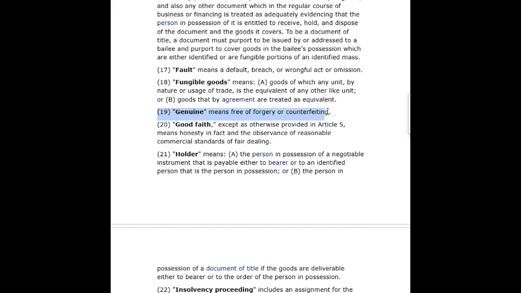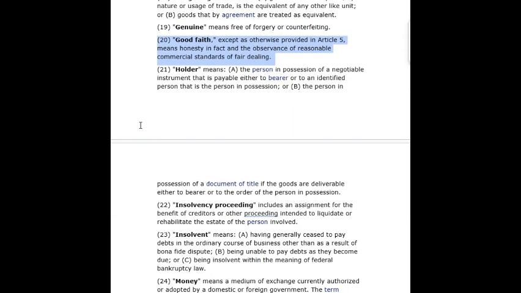18. Fungible goods means a. Goods of which any unit, by nature or usage of trade, is the equivalent of any other like unit, or b. Goods that by agreement are treated as equivalent. 19. Genuine means free of forgery or counterfeiting. 20. Good faith, except as otherwise provided in Article 5, means honesty in fact and the observance of reasonable commercial standards of fair dealing.